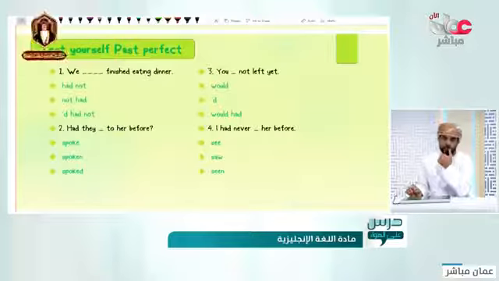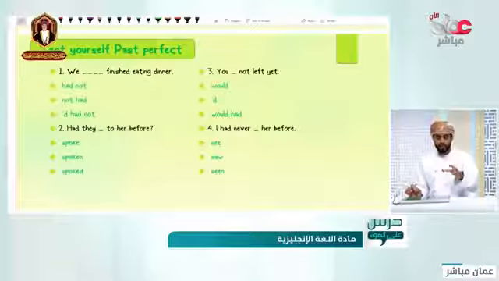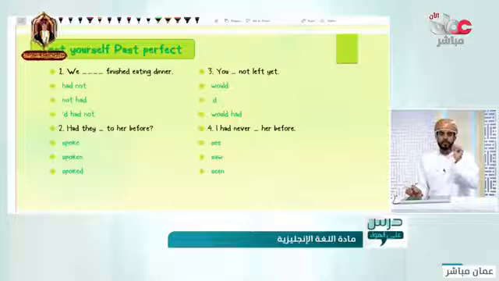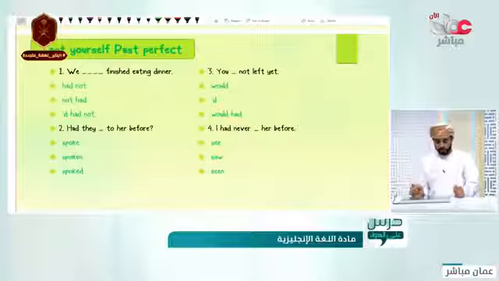Now let's go to our main part for today, which is testing or exercise, having more exercise. But before going to the exercise, I need to test you in such words in here. It is really easy, but sometimes you have to bear in mind those minor mistakes that you may make in your examination or in your writing. Have a look at one. It says, we finished eating dinner.